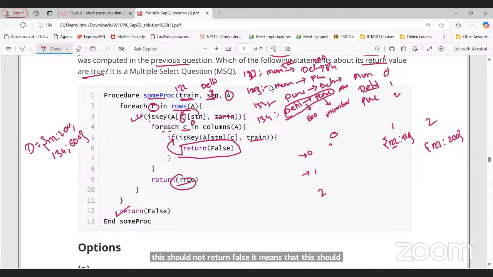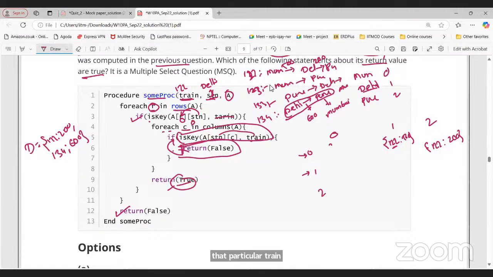We are interested in finding out when to return true. So this will return true only when this will not return false, and this will not return false when this becomes false, and this becomes false when that particular train is not a key of that particular dictionary. It means the train is not there between those two stations. Then only it will return true.